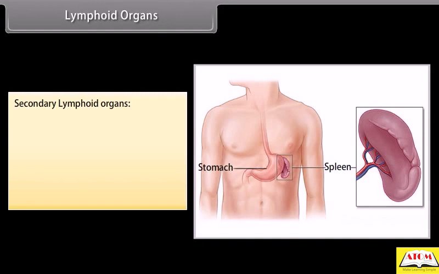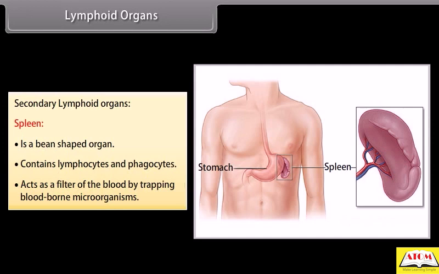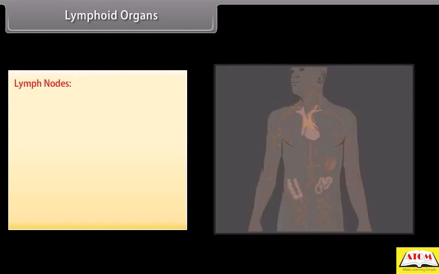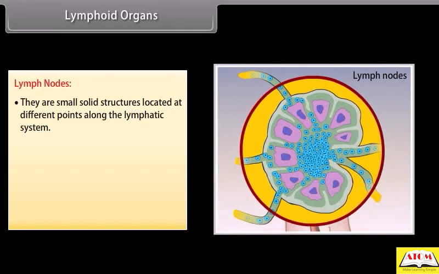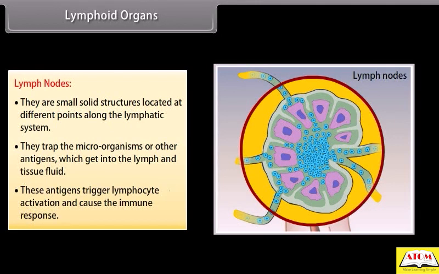Secondary lymphoid organs. Spleen is a bean-shaped organ, contains lymphocytes and phagocytes. Acts as a filter of the blood by trapping blood-borne microorganisms. Lymph nodes are small solid structures located at different points along the lymphatic system. They trap the microorganisms or other antigens which get into the lymph and tissue fluid. These antigens trigger lymphocyte activation and cause the immune response.